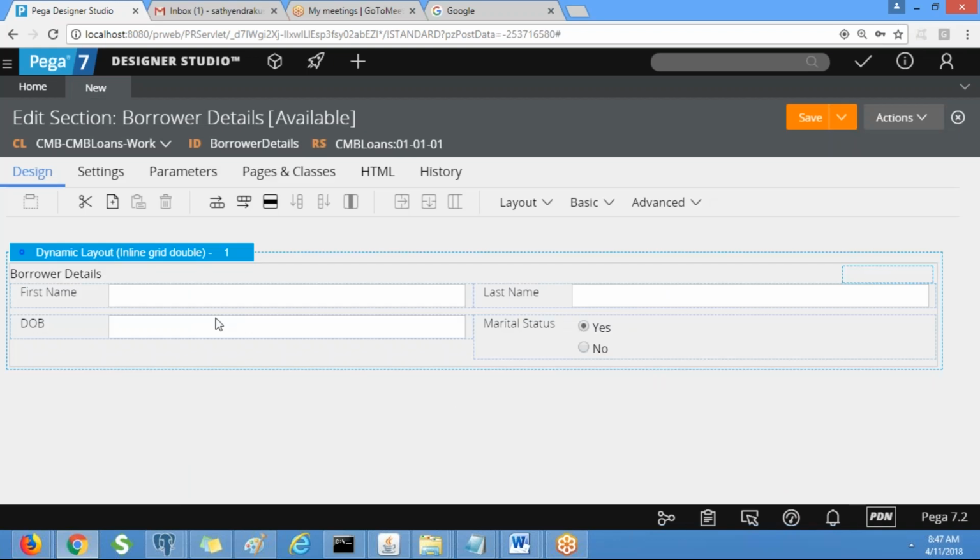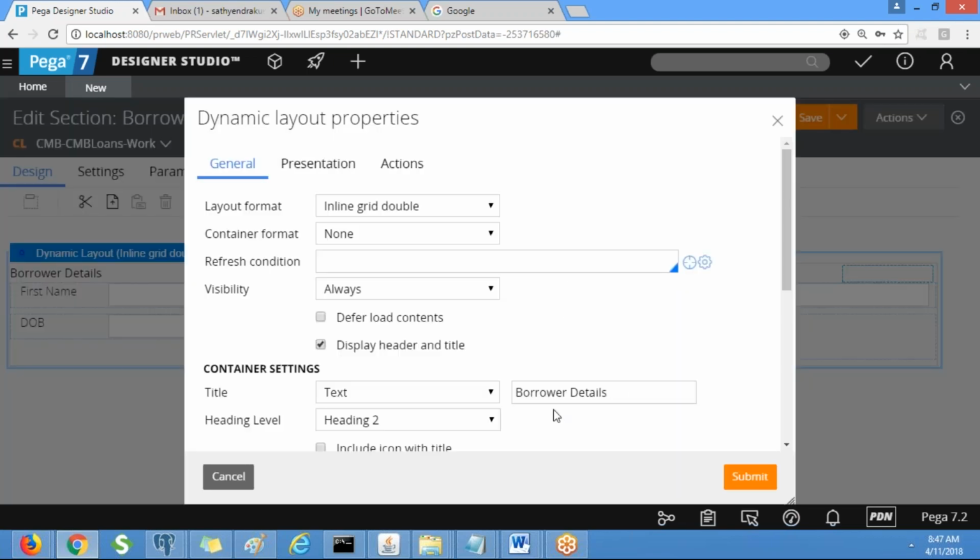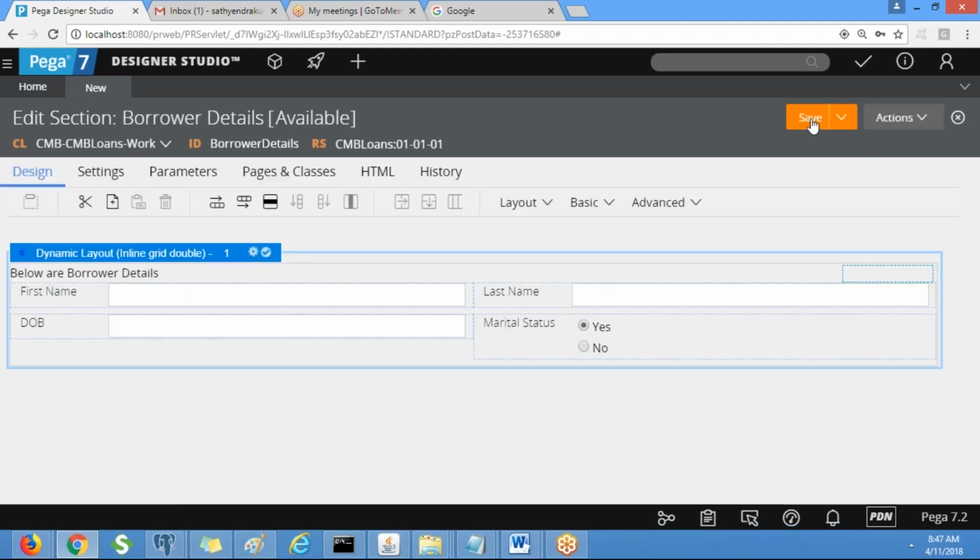If you want to put the header, go to the layout, select the checkbox display header and title, and put the label. Below are borrower details. This is the header title. Save it. Use one more layout for spouse.